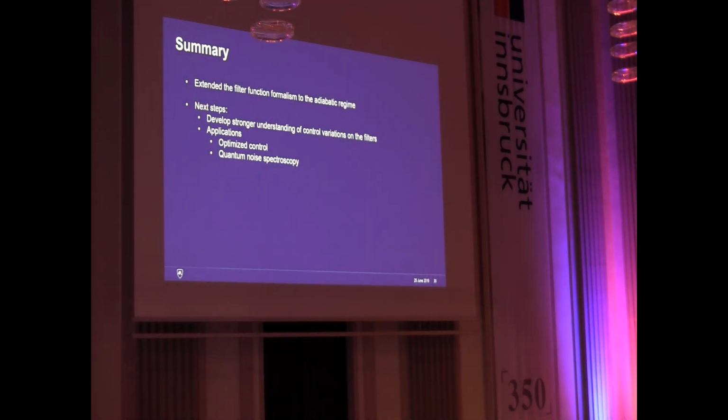So in conclusion, we've extended the filter function formalism to the adiabatic regime. We really want to develop a stronger understanding of these control variations. So how do we do optimized control in this setting? And of course, there are many more terms to account for. Do we really need to consider higher cumulants than just the second cumulant that we're currently approximating the evolution by? And then looking at applications of optimized control and noise spectroscopy. So with that, thank you for your attention.